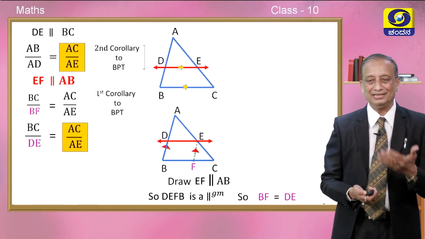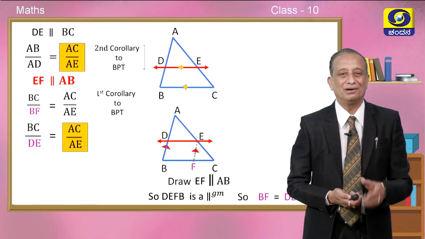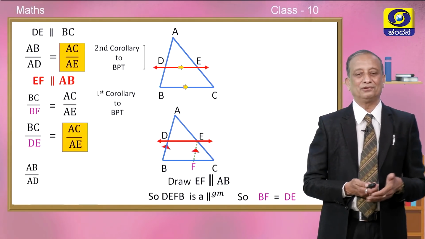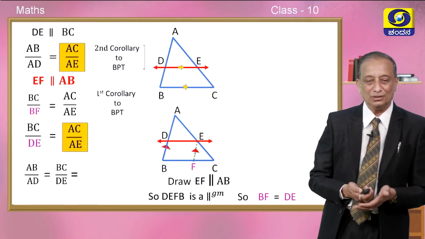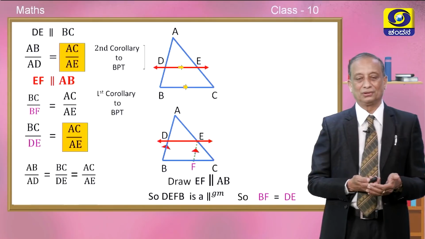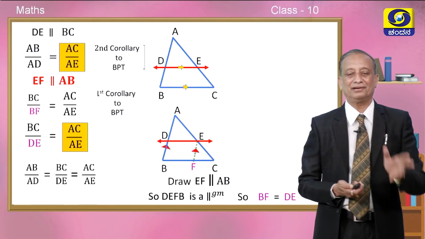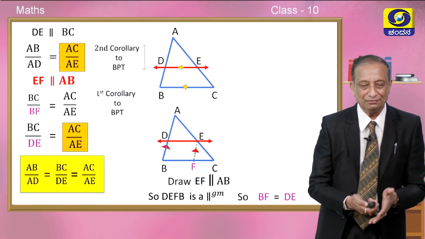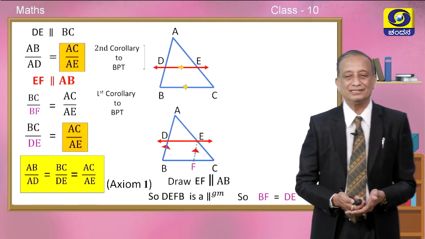So we know that things which are equal to the same thing are equal to one another. This we call axiom number 1. Therefore we can say AB by AD is equal to BC by DE, which is also equal to AC by AE. So we got a wonderful relation between all the three sides of a triangle, and this is a very important result. We are able to conclude this because of axiom number 1.